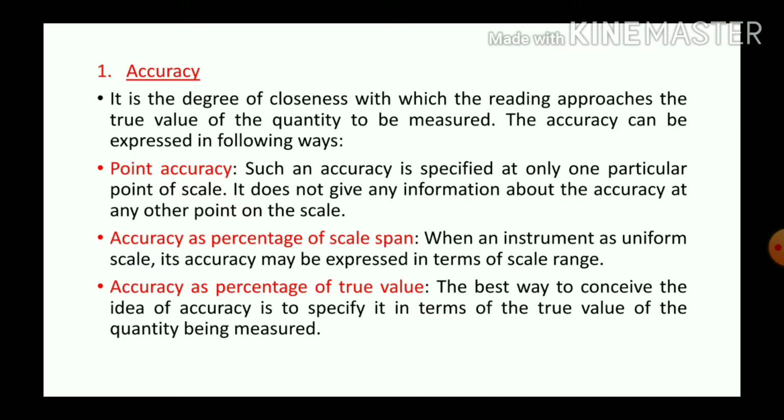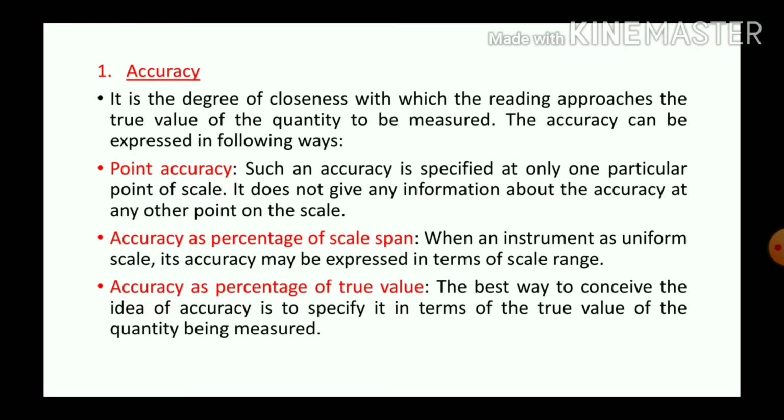Such an accuracy is specified at only one particular point of the scale and it does not give any information about the accuracy at any other point on the scale. Second is accuracy as a percentage of scale span. When an instrument has a uniform scale, its accuracy may be expressed in terms of scale range. We know that in some types of instrument the scale is uniform, like MC meters, moving coil meters, and in case of moving iron meters, the scale is not uniform.